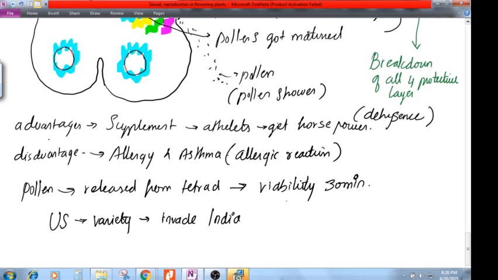Two options are there, guys. One, I can bring the seed, put it on the ground and get a new plant variety of the US. But let's say I don't have that option and I can do only pollination. How can I do pollination, because I cannot bring the pollen within 30 minutes to India? But still I want the variety to be introduced in India. What will I do?